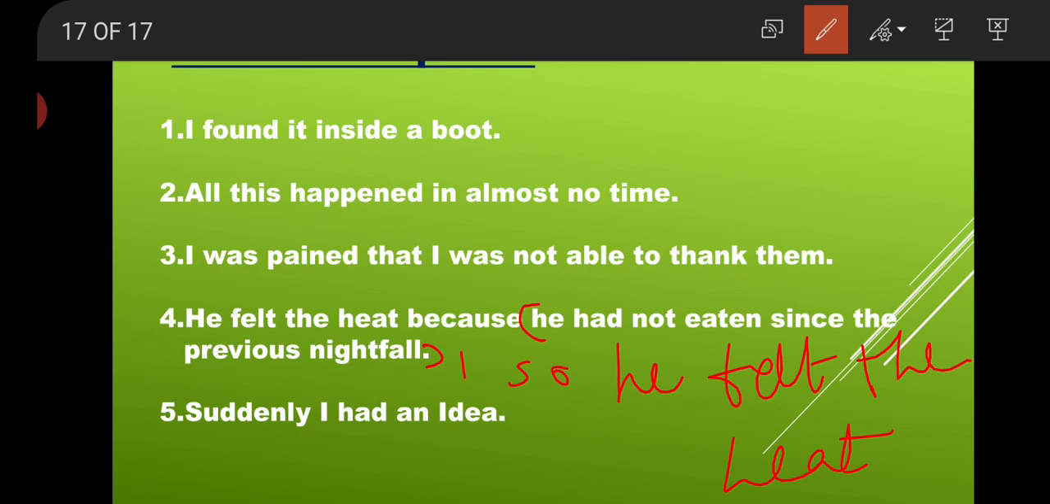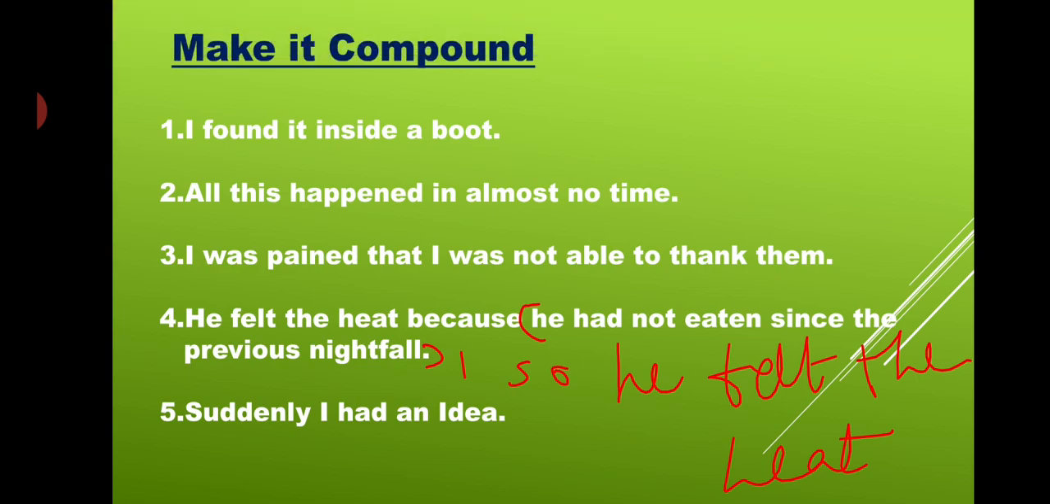Suddenly I had an idea. So the answer would be, I had an idea and it was all of a sudden. Another sentence: I was pained that I was not able to thank them. So the answer would be, I was not able to thank them, so it pained me. Right? So by using and, but, and the given fanboys, we can make our sentence a compound sentence.